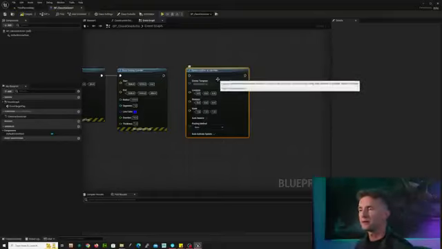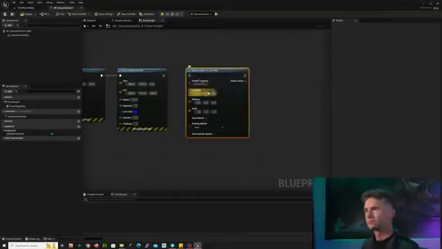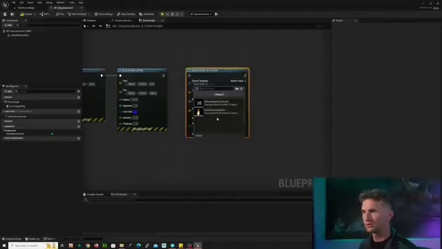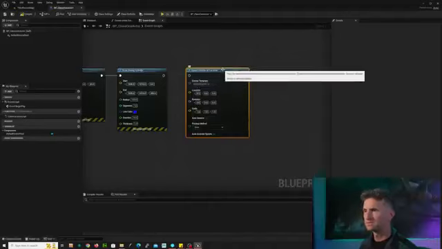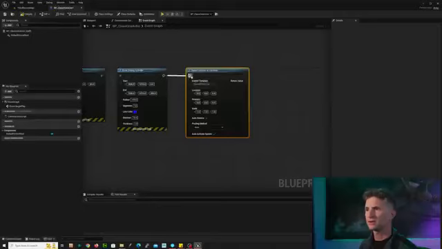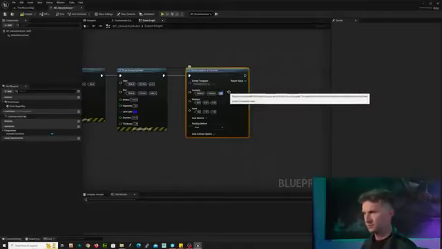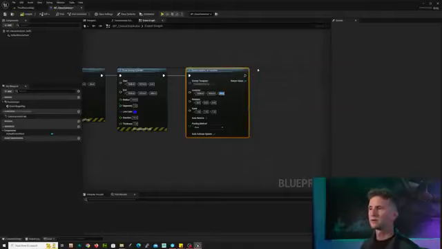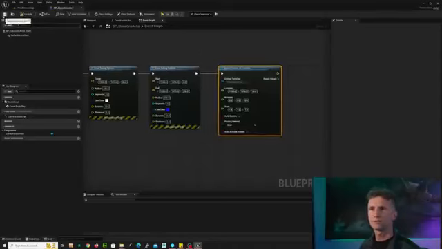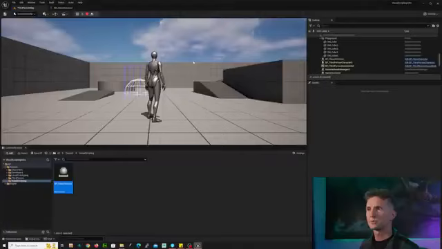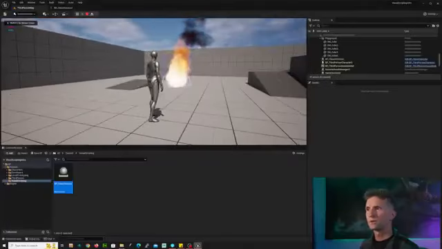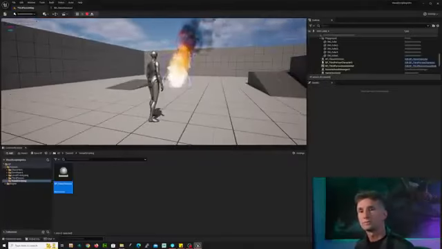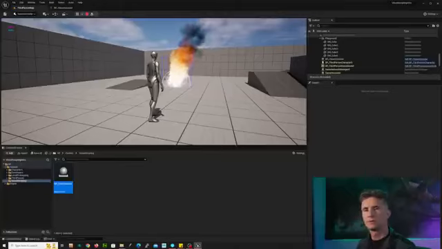All right, so we're spawning an emitter, and we're doing this intentionally just to keep things focused. The emitter I'm going to choose to spawn is the tutorial particle system. And we just need to connect our execution pin, and let's set our location to be the same location as these other debug objects. For example, we'll keep our rotation, auto destroy, and all that stuff. Let's just compile and save this, and let's see what happens when we run. There we go. We have our emitter. That's pretty cool.